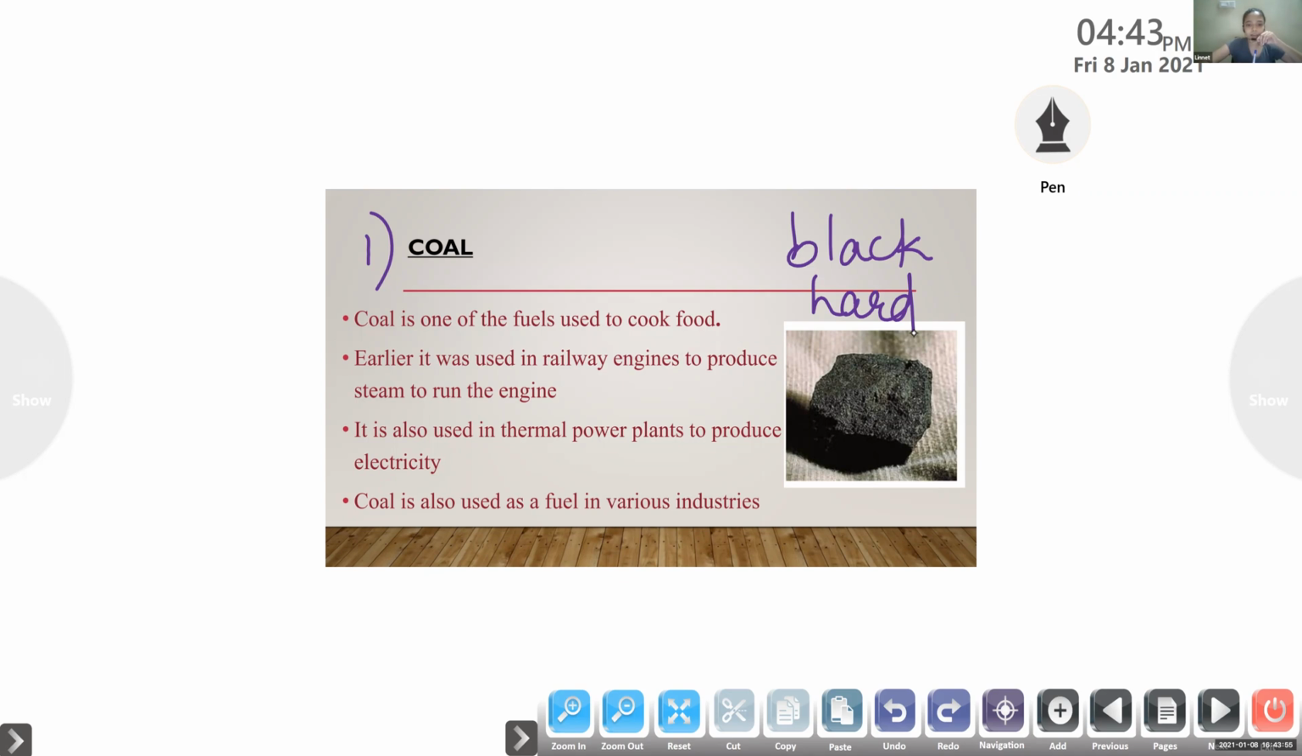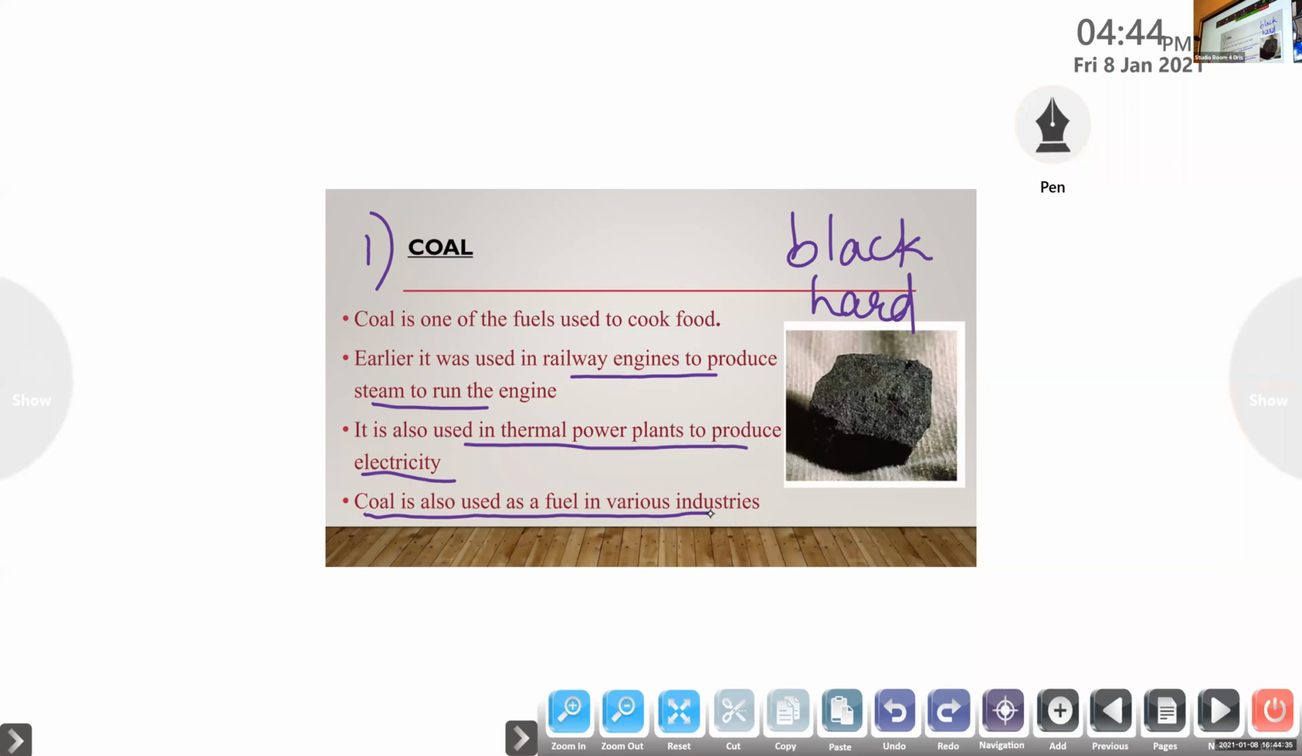Earlier, it was used in railway engines to produce steam to run the engine. It is also used in thermal power plants to produce electricity. Coal is also used as a fuel in various industries. So, these are the main uses of coal.